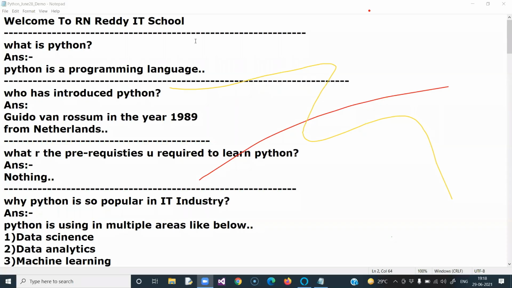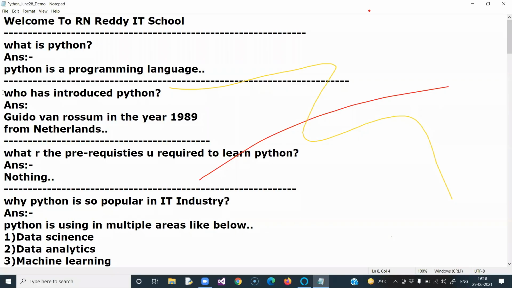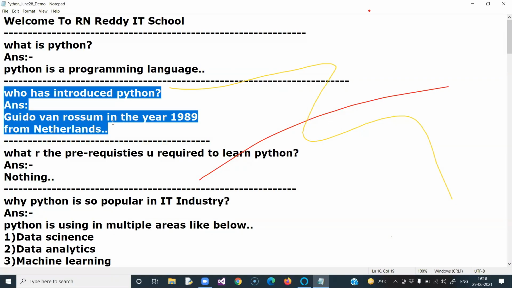In yesterday's session, I gave a brief introduction about Python. First of all, what did we discuss yesterday? What is Python? Python is a programming language. Second, we discussed who introduced Python. Python was introduced by Guido van Rossum in the year 1989 from the Netherlands.